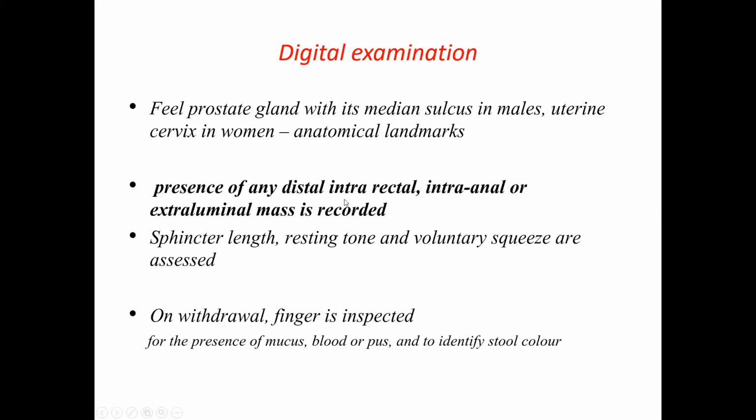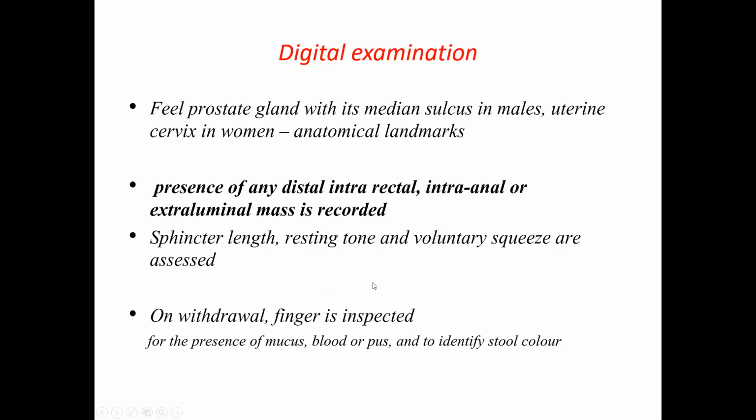Presence of any distal, intrarectal, intra-anal, or extraluminal mass is recorded. If you feel anything other than these two, try to ascertain the location of this mass, whether it is in the lumen, in the wall of the bowel, or outside the wall of the bowel. After examining this mass, then record the strength of the sphincters. Ask the patient to squeeze, to contract the sphincters, and ascertain the tone of the sphincter muscles, whether they are normal or whether they are patulous and weak.